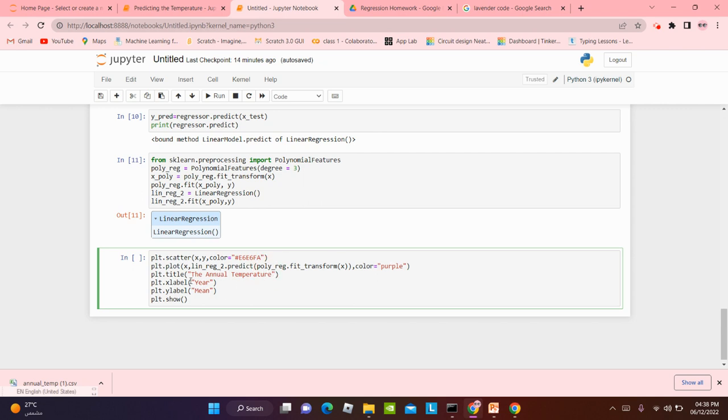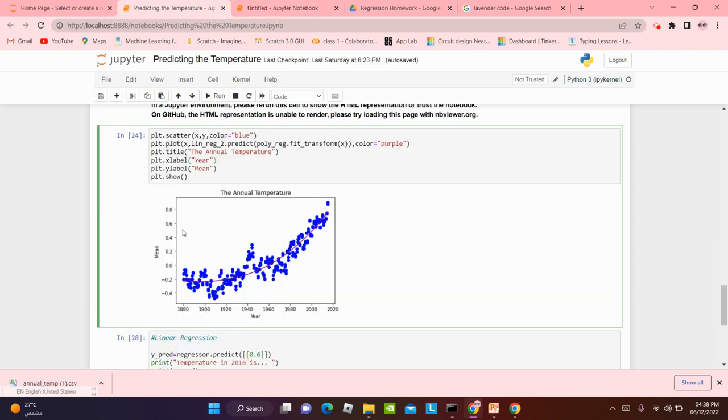And the heading, the title: the annual temperature. If you're making it for another data set, then of course you can write something else, but since I'm making it for the annual temperature, I'm gonna write this. So x label is year and y label is the mean temperature.